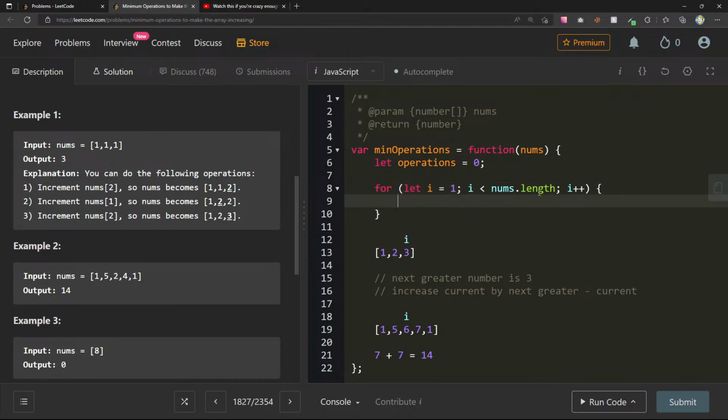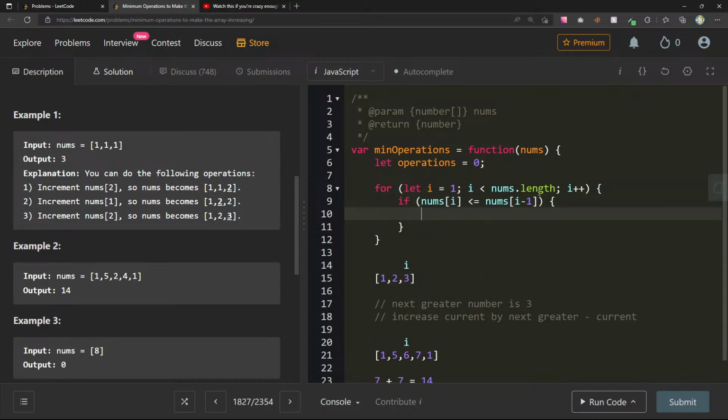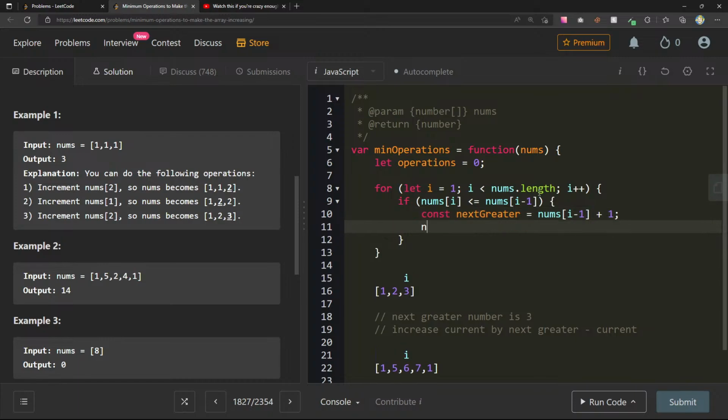Okay, cool. So let's say if nums[i] is less than or equal to nums[i-1], then we can say the next greater equals nums[i-1] + 1, and nums[i] += next greater minus nums[i].